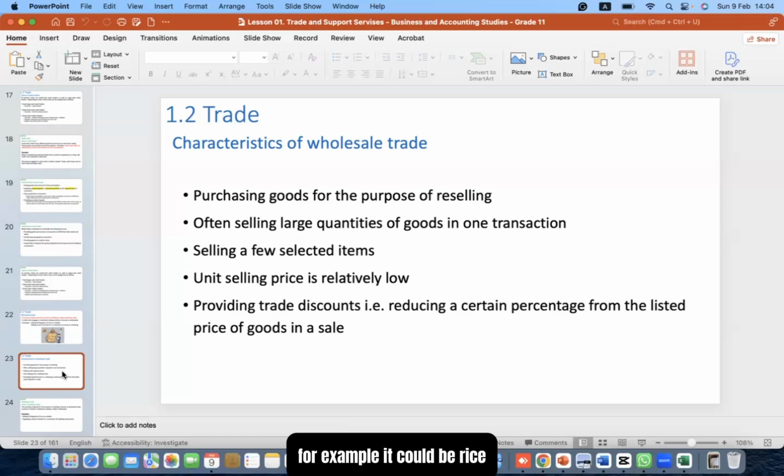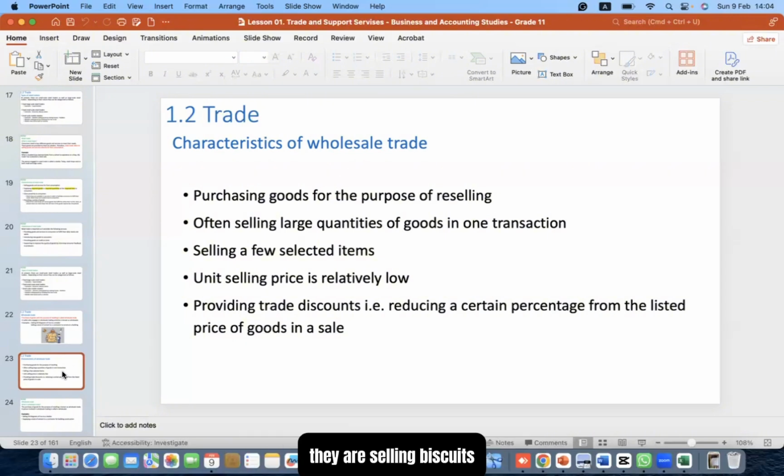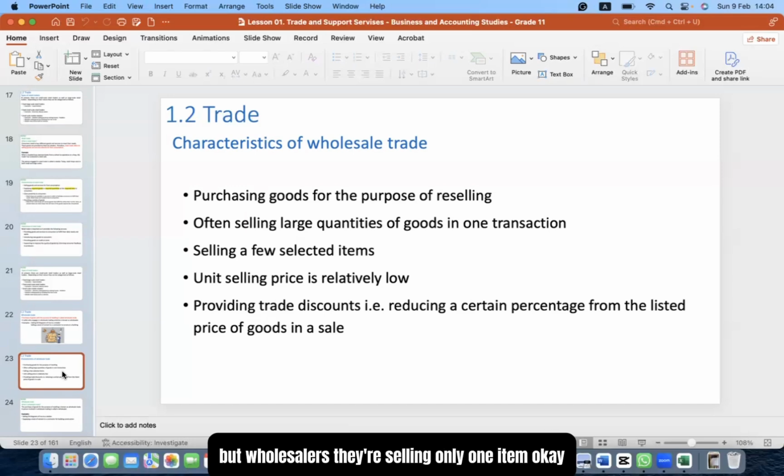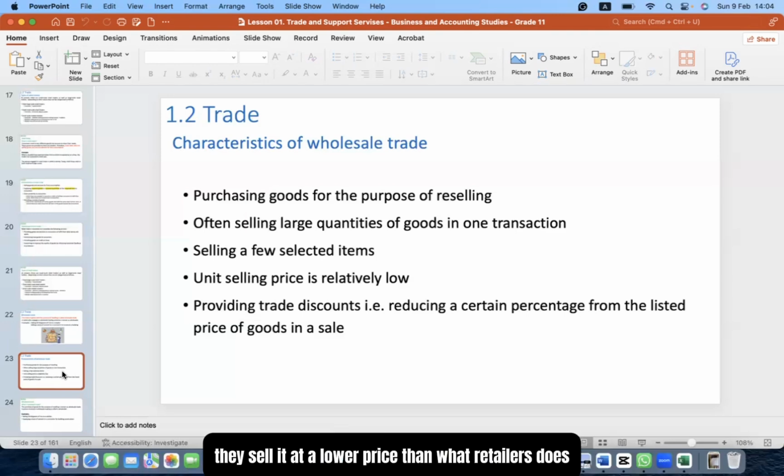For example, it could be rice. Someone like Araliya Rice, they are the wholesaler. But if we go to a small retail shop, what are they selling? They are selling so many things: rice, sugar, dal, biscuits, milk powder. But wholesalers are selling only one or a few selected items, and the unit selling price is relatively low. So they sell it at a lower price.